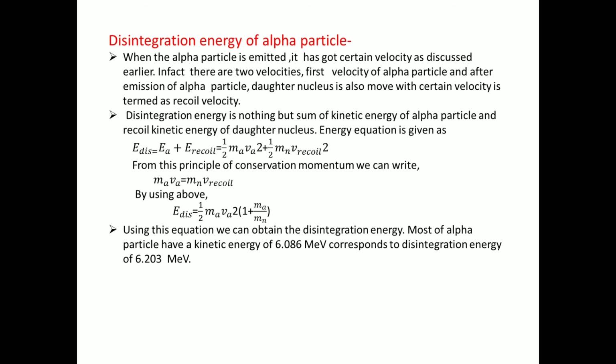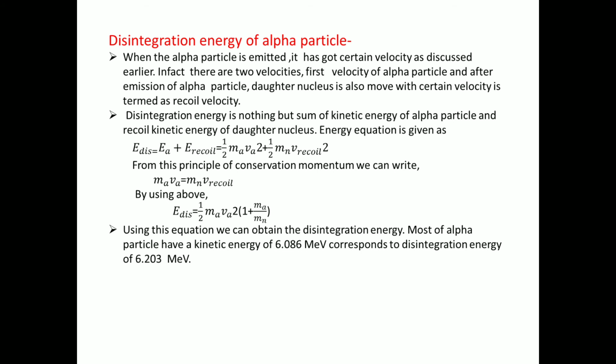The energy equation is E disintegration equal to E alpha plus E recoil, where E alpha is 1/2 m alpha V alpha squared and E recoil is 1/2 mn V recoil squared. What is mn? It is the mass of the new daughter nucleus. From the principle of conservation of momentum, we can write m alpha V alpha equal to mn V recoil.